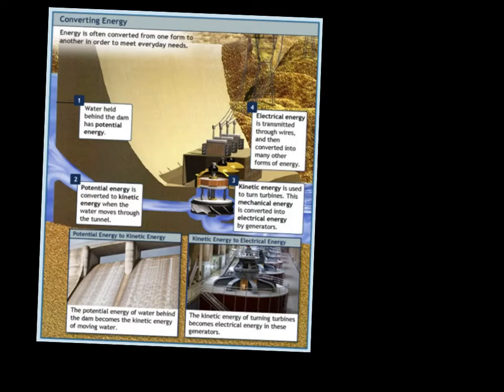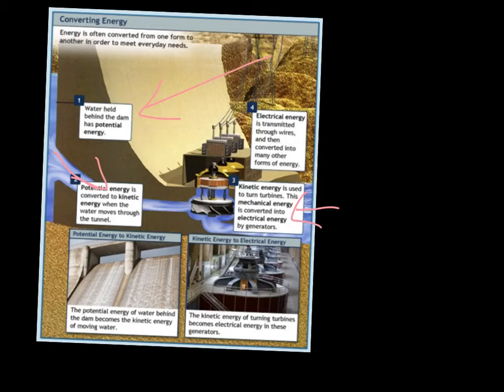All right, here's another example of converting potential energy to kinetic energy, back to potential energy, to kinetic energy, whatever, right? So here we have water behind a dam, and this makes sense because we have the Hoover Dam here. This is how it works, right? The water is held behind the dam, and it has that potential energy again. It's not doing anything there, but it has the potential to be energy. That potential energy is converted to kinetic energy when it moves through the tunnels. And then the kinetic energy is used to turn the turbines.